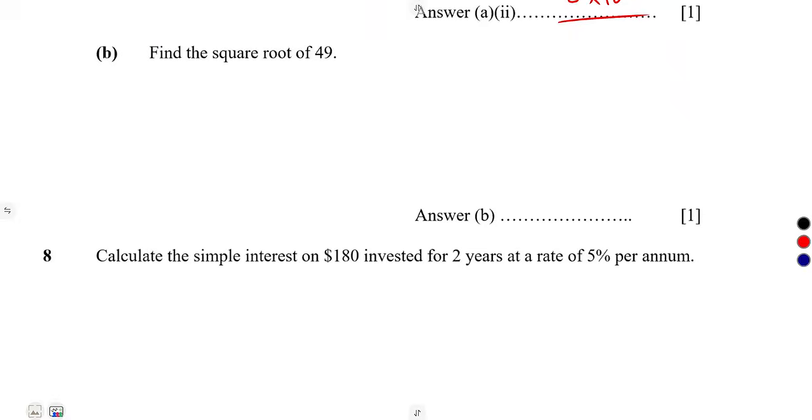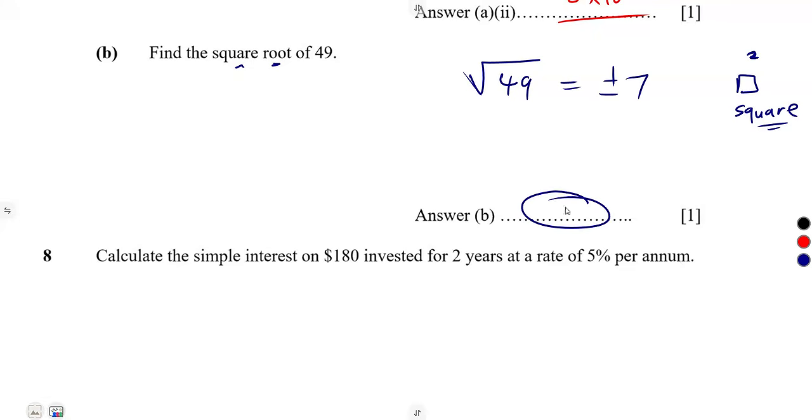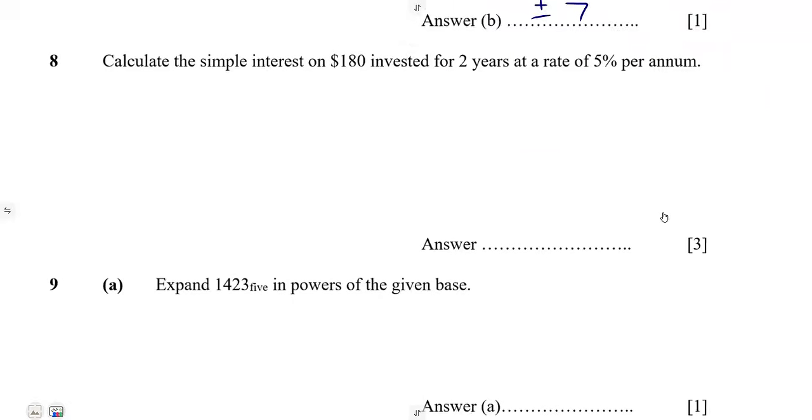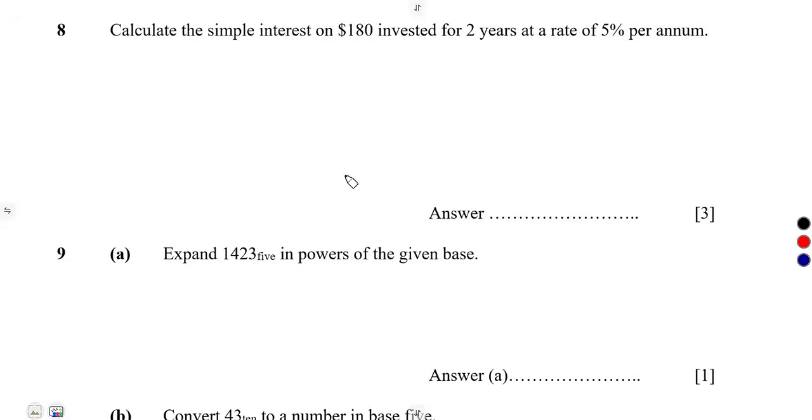All right, find the square root of 49. This is the square root symbol. A number like this with a 2 on top is a square, not a square root. The square root is this one. So the square root of 49, putting 49 inside, is plus or minus 7. Since here we are just given a single answer, not given this or this, you can just write a 7, or plus or minus 7. Either is acceptable. All right, that is the square root. Let us move on to number 8.